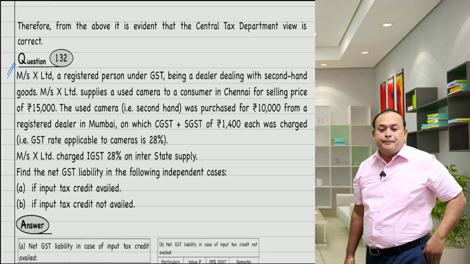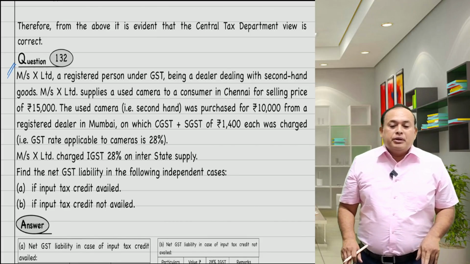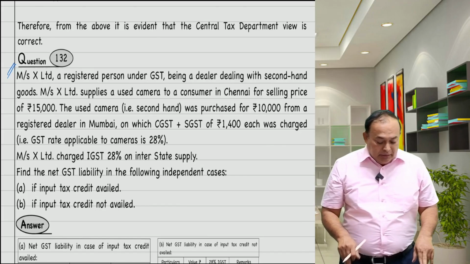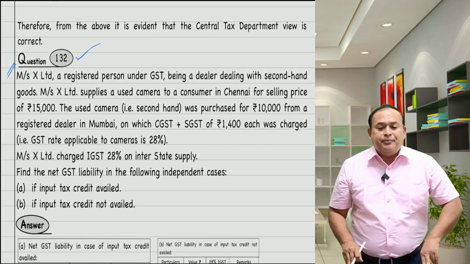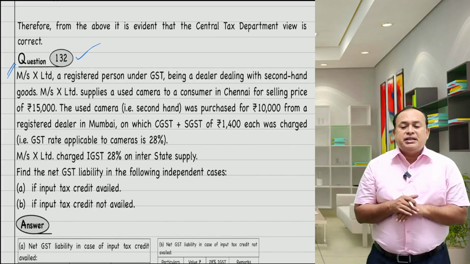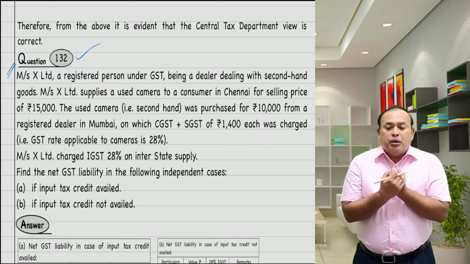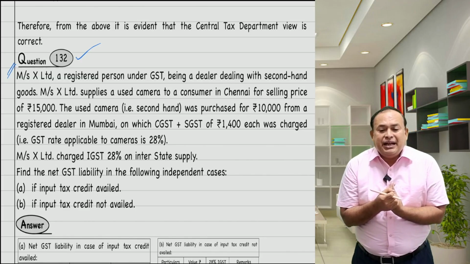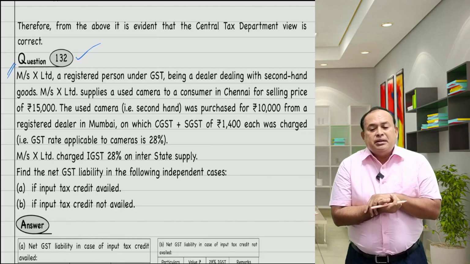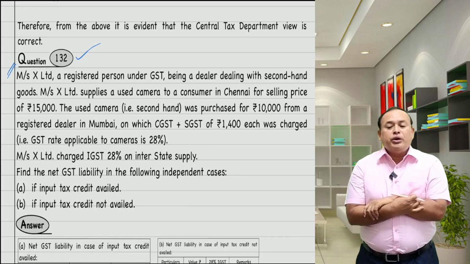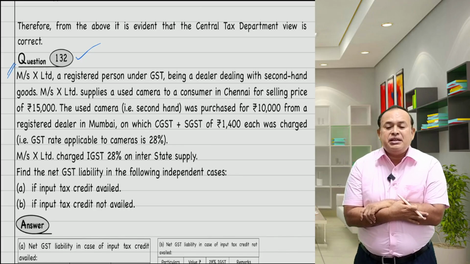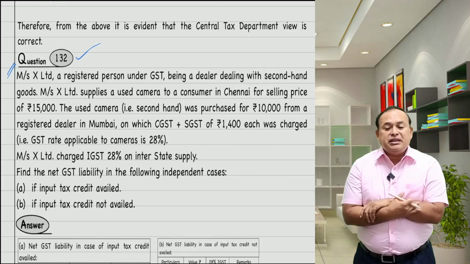Referring further, my dear sir, to the example. Mrs. X Limited, a registered person under the GST, being a dealer dealing with second-hand goods, supplies a used camera to a customer in Chennai for a selling price of rupees 15,000.